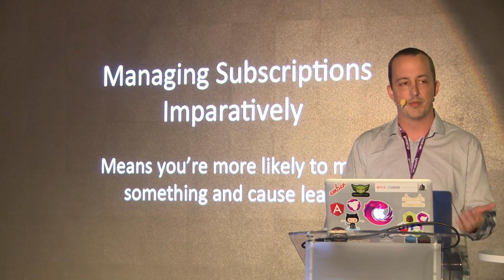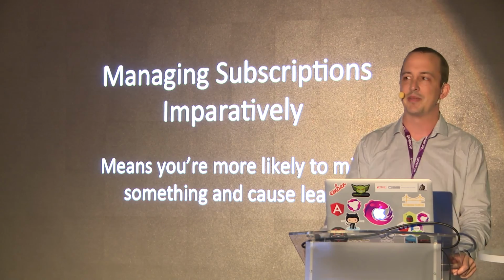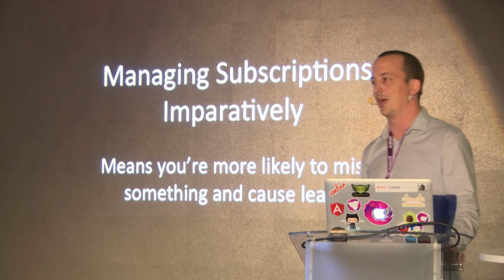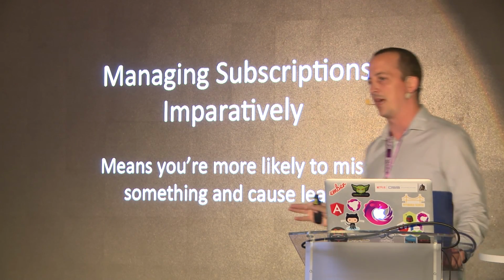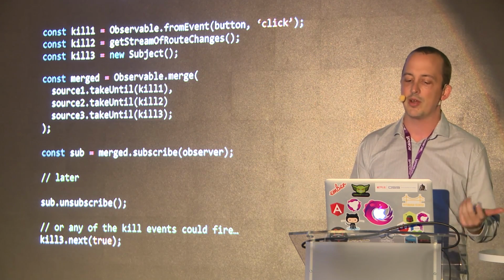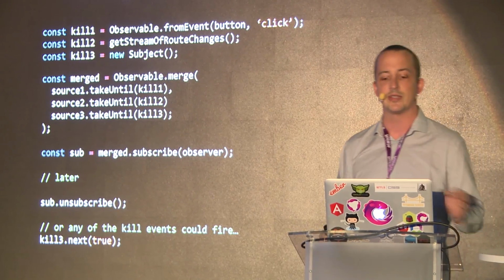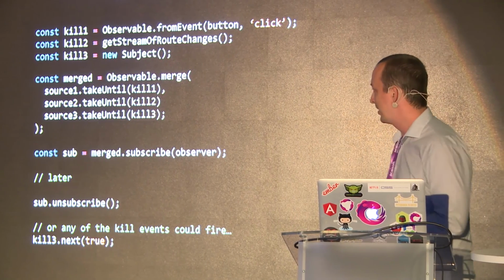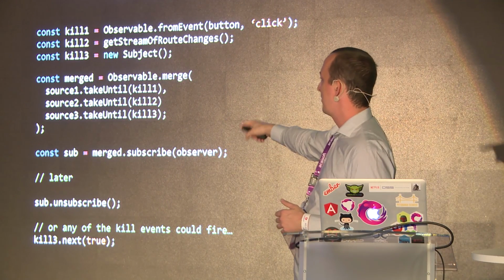So managing your subscriptions imperatively means you're more likely to miss an unsubscribe. It doesn't mean it's wrong. You can still do it that way. But you're more likely to miss an unsubscribe. So there are other ways. One is you can manage mostly declaratively. You still end up having one subscribe and unsubscribe here.